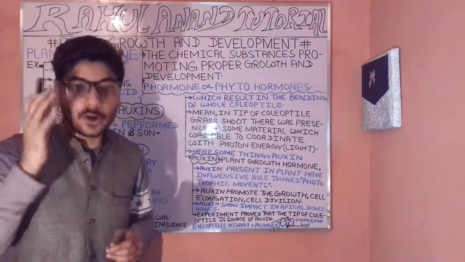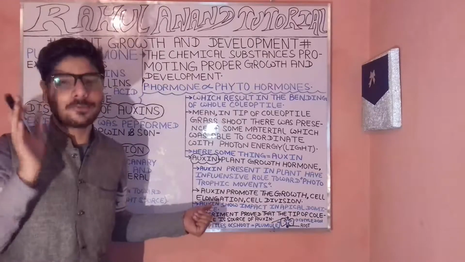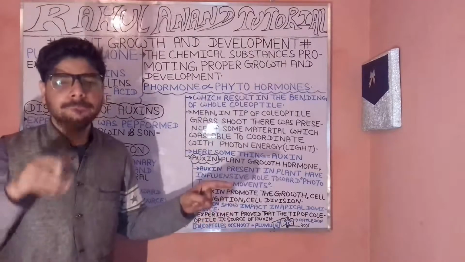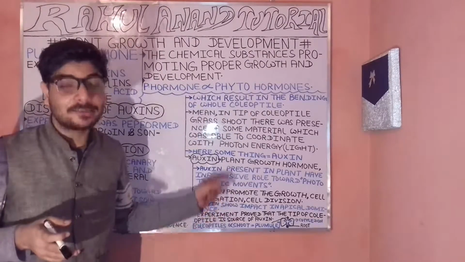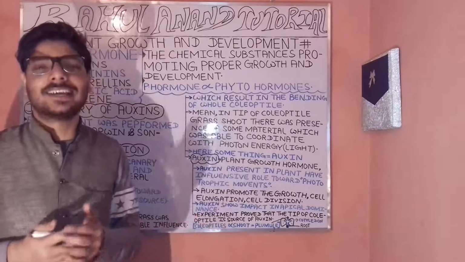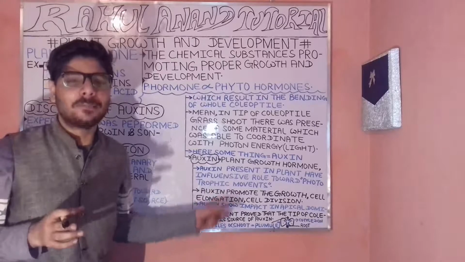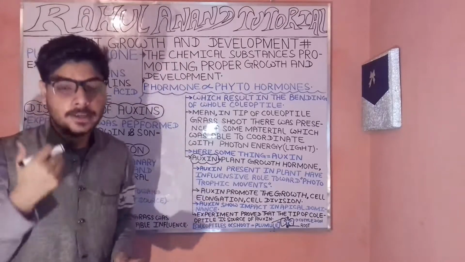So when we talk about photon energy or light energy, the shoot shows positive phototropism. The bending occurs in the phototropic direction.